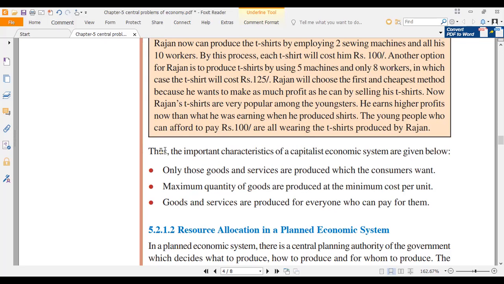The producer will say one square foot is 10,000 rupees. You will say even in Bangalore it is not 10,000, so why should I buy? You will not buy, so the producer has to reduce his price. Producer and consumer both together actually decide.